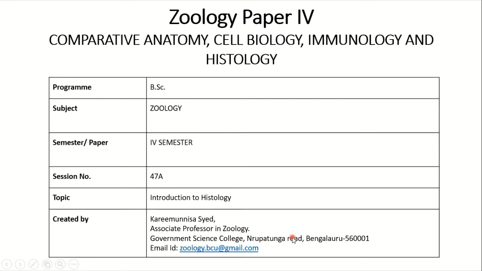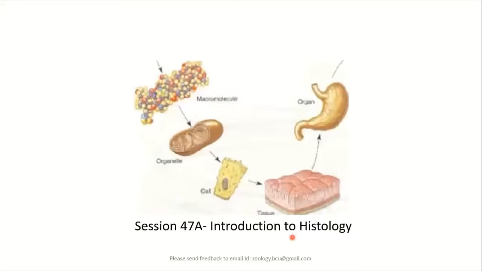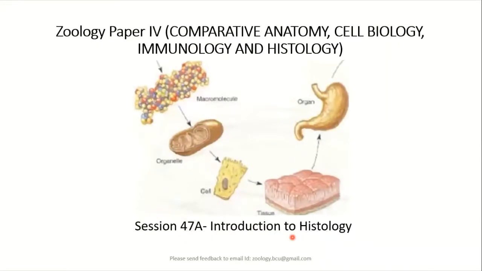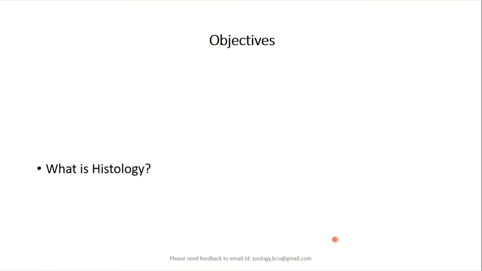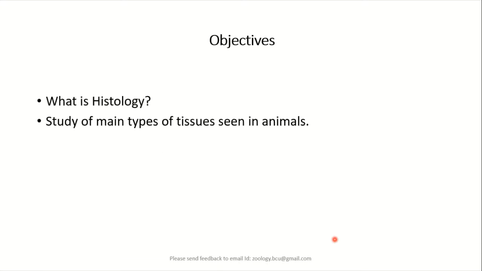So welcome back to session 47A under Zoology, paper 4, in which we are going to study comparative anatomy, cell biology, immunology along with histology. So in this session, we'll have a brief introduction to histology. What is histology? And what are the various types of tissues which occur in the animals?